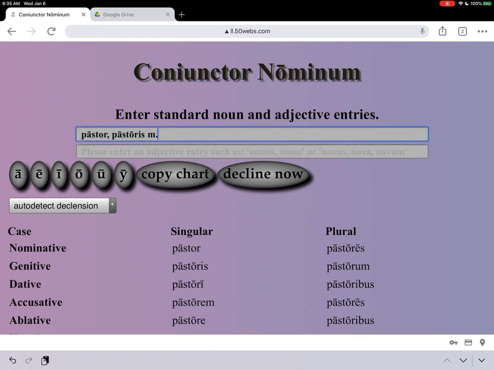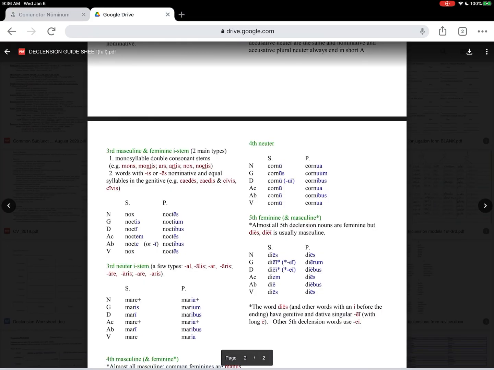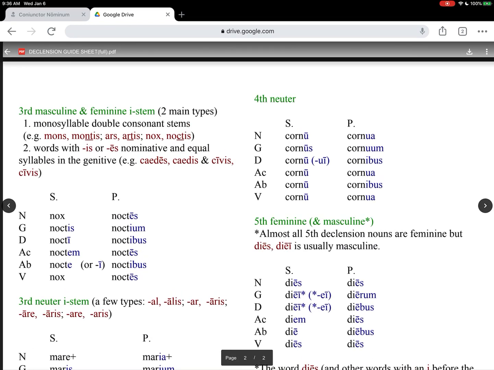All right, we are now going to do a third declension i-stem, masculine, feminine i-stem. Now these usually end with either -is, or maybe -es, or one other type of i-stem. Let's look at these here. So these are the types of third declension masculine, feminine i-stem nouns.